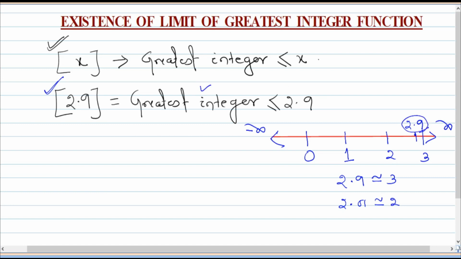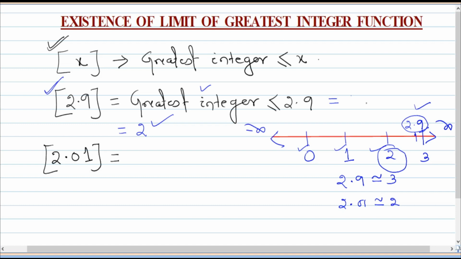0, 1, 2, all these are integers which are less than 2.9. Among all these integers, which one is the greatest? 2 is the greatest. So your answer is 2. That means 2 is the greatest integer which is less than or equal to 2.9. Suppose you have to ask what is the greatest integer of 2.01.